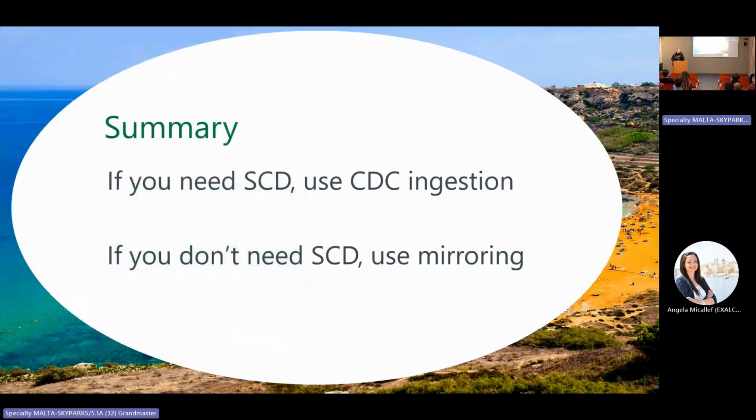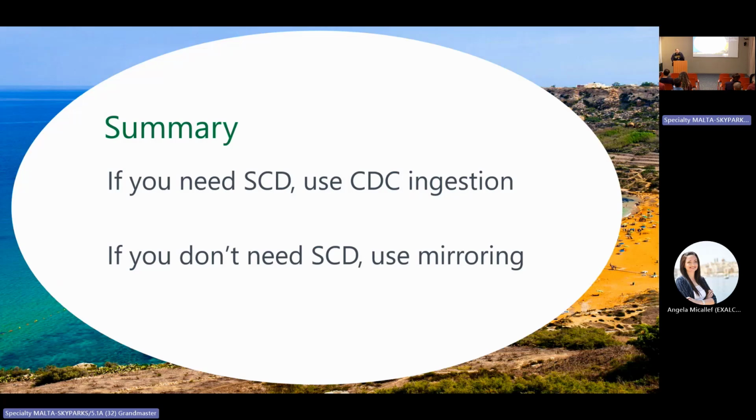Summary. If you need SCD, slowly changing dimension, if you are going for the best possible using SCD, use CDC ingestion. If you don't need the SCD for any reason, use mirroring. Why use CDC when you don't need the slowly changing dimension?